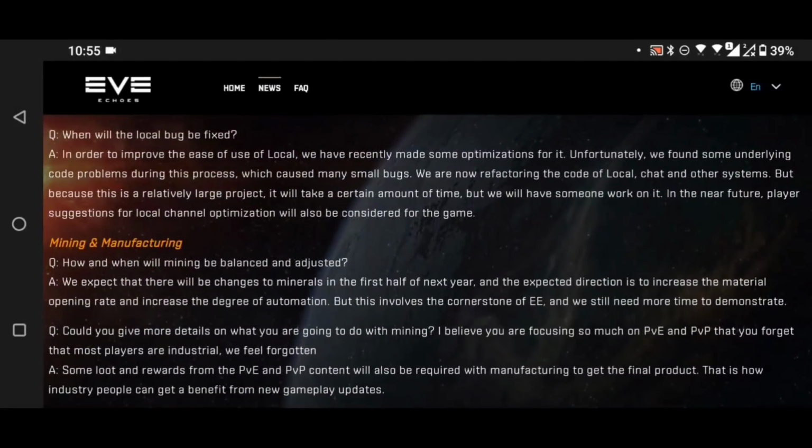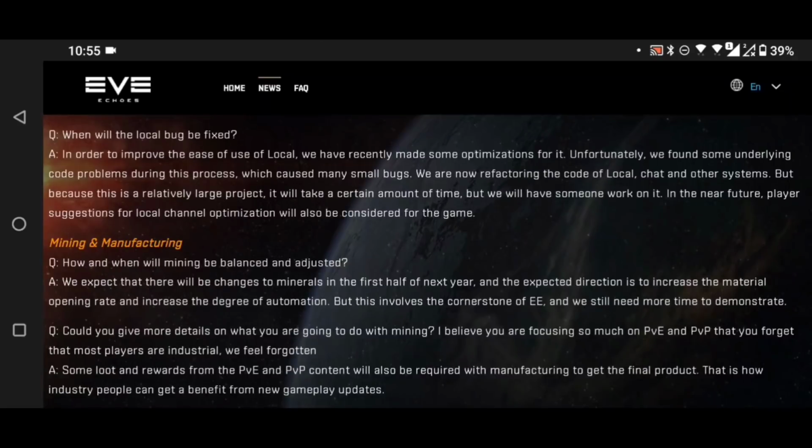When will the local bug be fixed? This is the whole thing that sometimes people coming in and out of local don't display properly, so you might be sitting there in an anomaly feeling mighty safe because it's just you and your friends in system, and then suddenly a red jumps in and you're like, hang on, local isn't showing a red, how is this guy here? How is he? Oh, I'm dead.